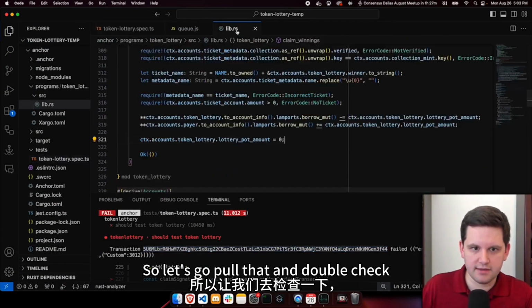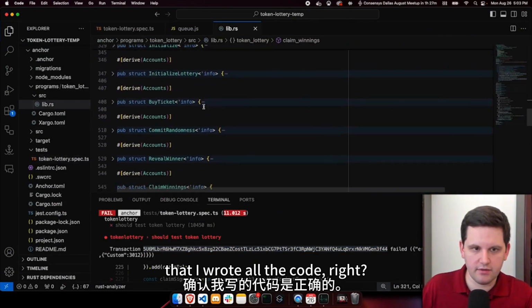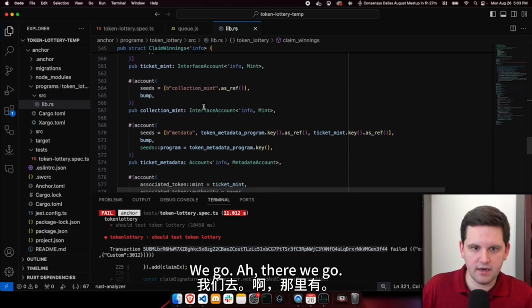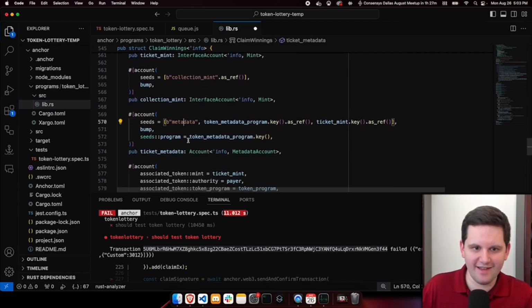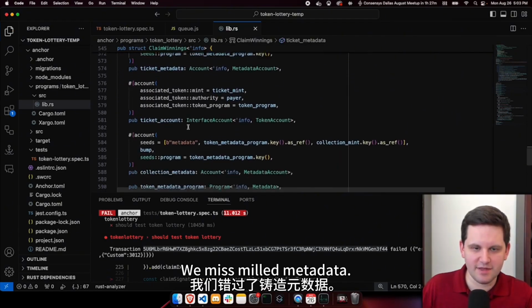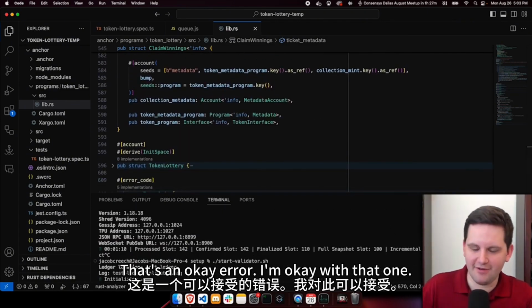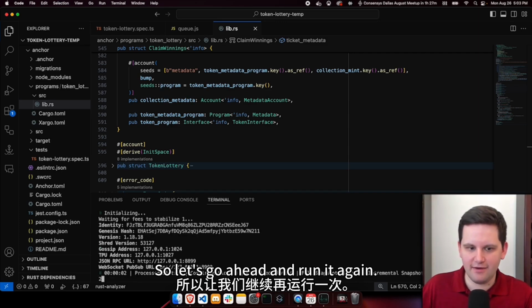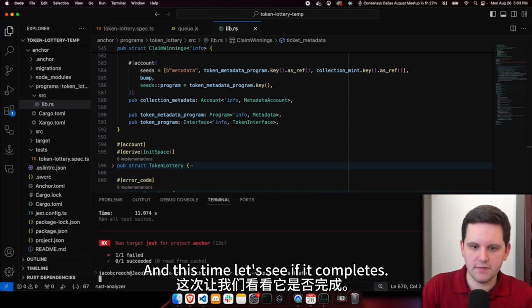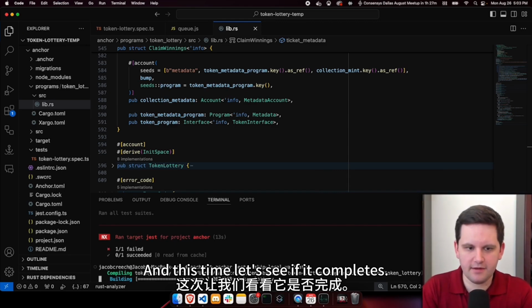So let's go pull that and double check that I wrote all the code right. So we go over here, there we go. It's just metadata. We misspelled metadata. That's an okay error. I'm okay with that one. So let's go ahead and run it again. And this time, let's see if it completes.